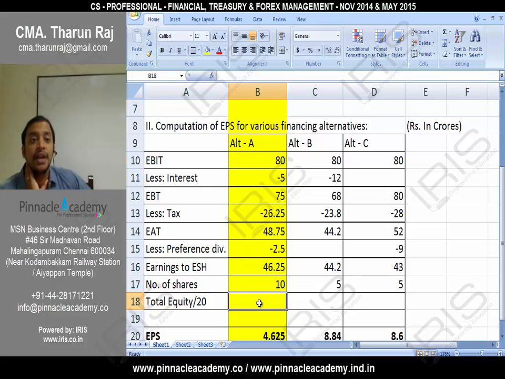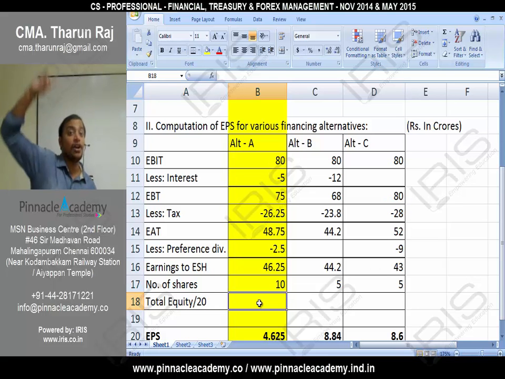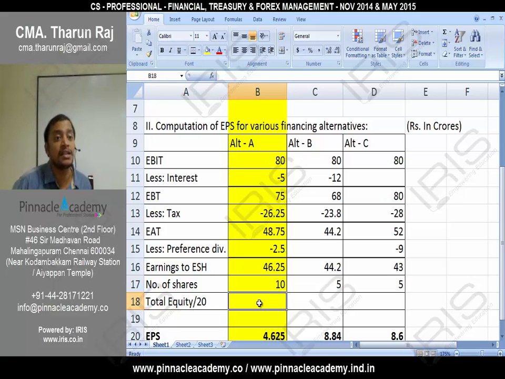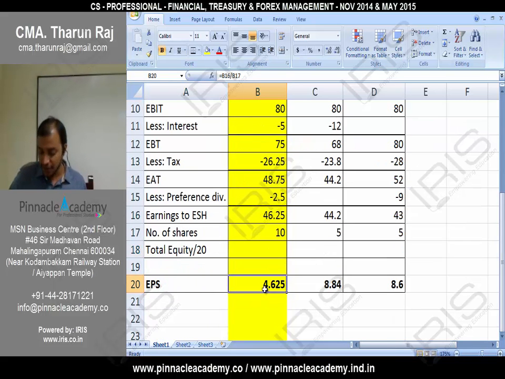What is financial break-even point? That level of EBIT where EPS is 0. Means your EBIT is just sufficient to recover the interest and preference dividend. Now, see carefully. EPS will be equal to 0, which means that earnings to equity shareholders will be equal to 0. Will you agree? When earnings to equity shareholders is 0, EPS will be equal to 0.